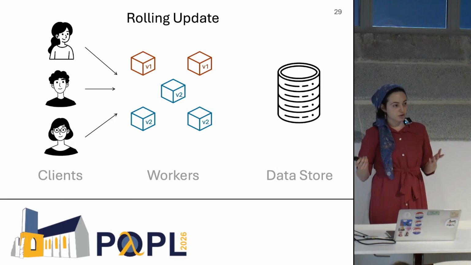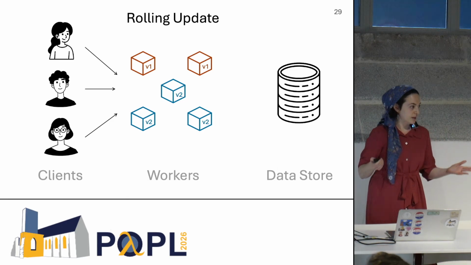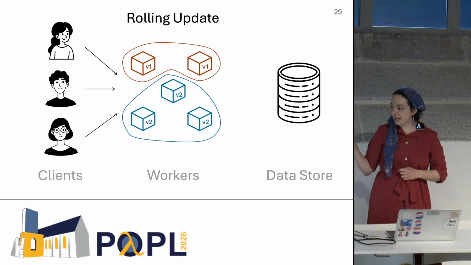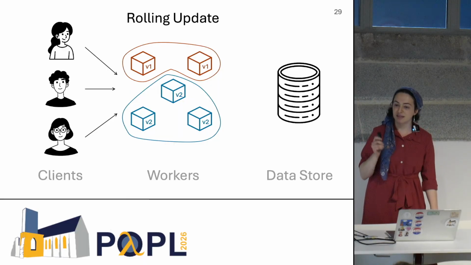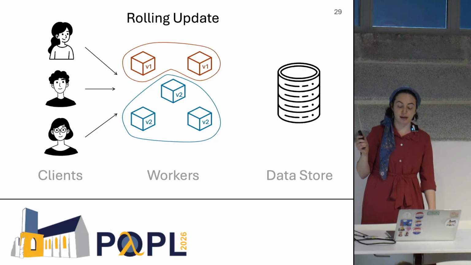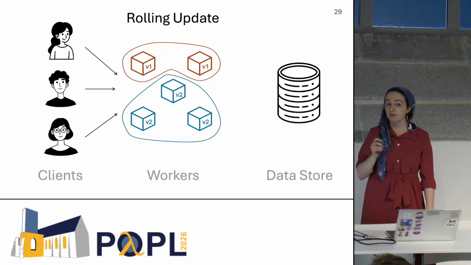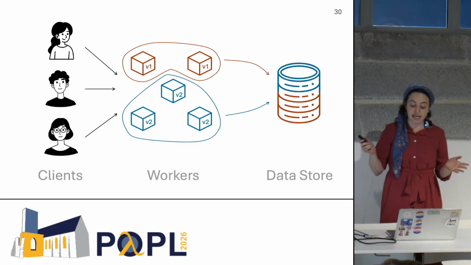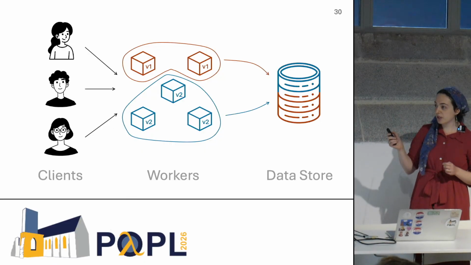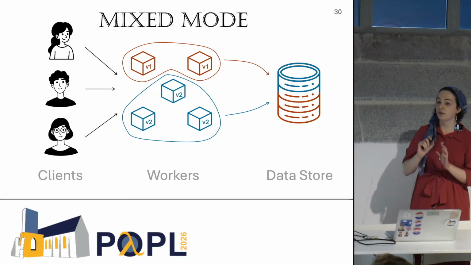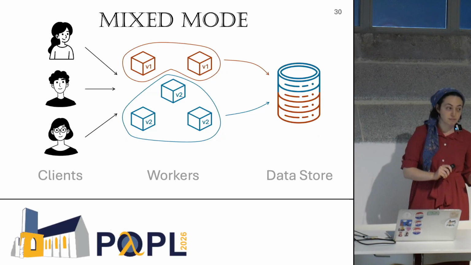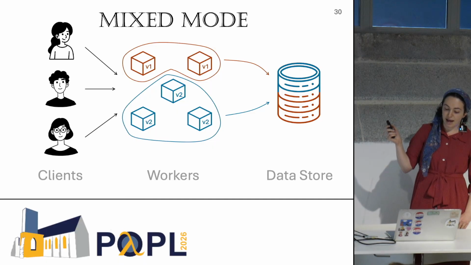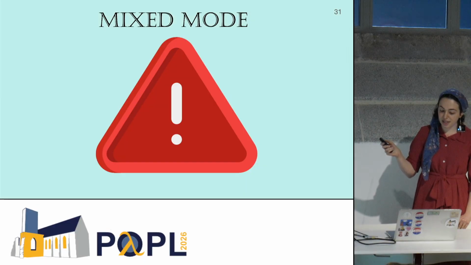So why would you ever use extra resources to do like a duplication style update? Because while you're updating, you have a mix of versions active at the same time. We have old and new version workers, both servicing clients, both accessing the same data store. And this is what we call mixed mode. Your service is not the old version. It's not the new version. It's a mixture of the two. And that is very dangerous.